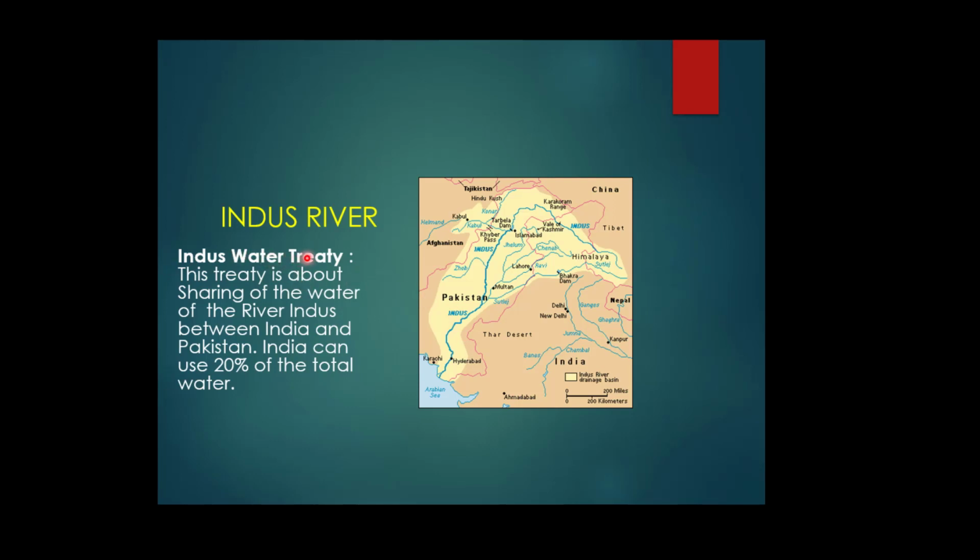What is the Indus Water Treaty? It was a treaty of sharing the water of the river Indus between India and Pakistan. Through this treaty, India can use only 20% of the total water of the Indus river. This was a treaty between India and Pakistan that India can utilize only 20% of the total volume of water of the river Indus, and the remaining portion will be utilized by Pakistan.